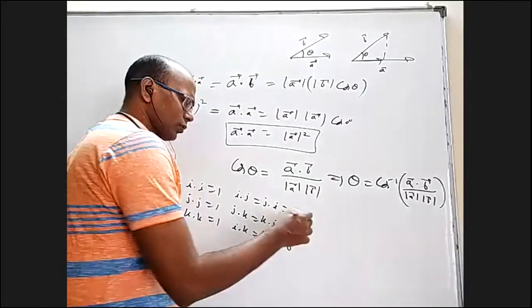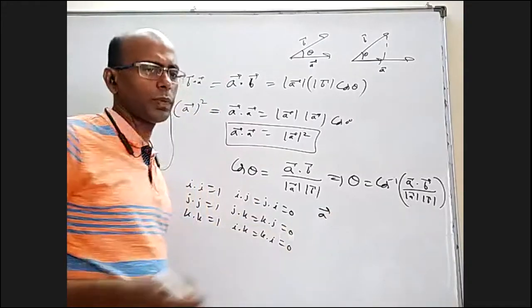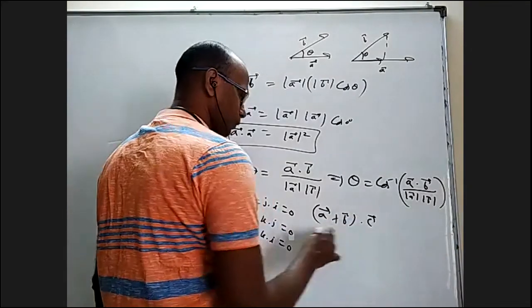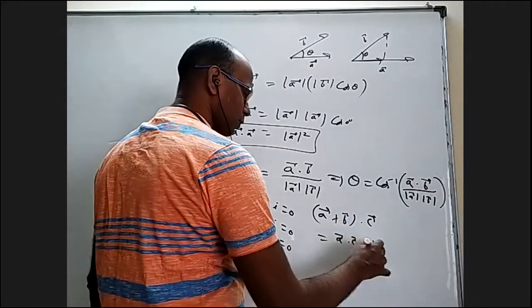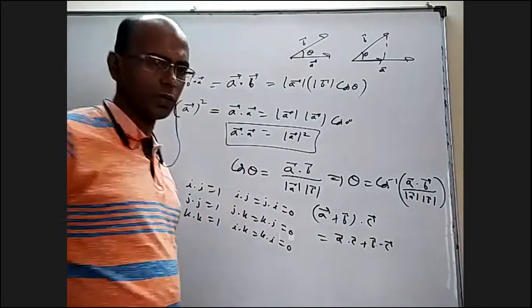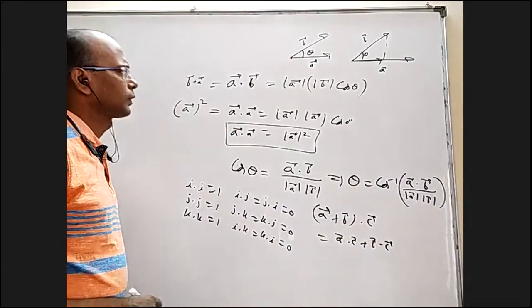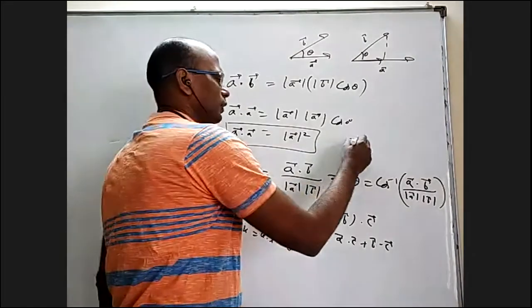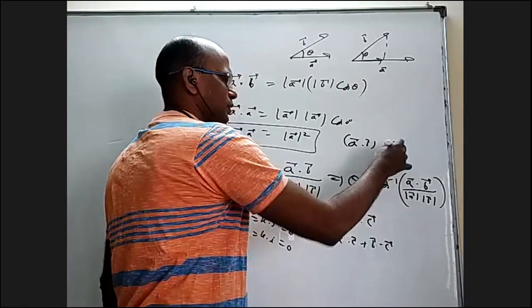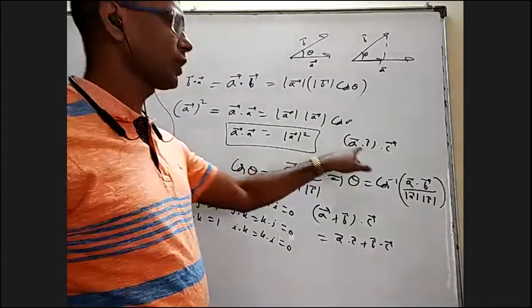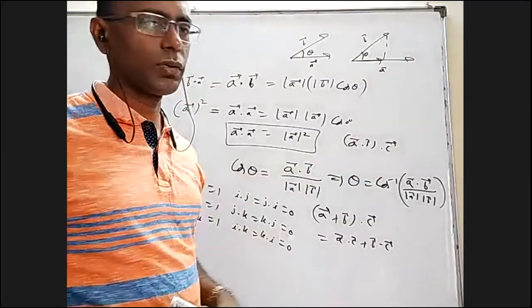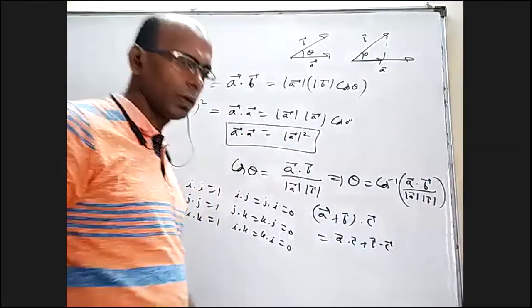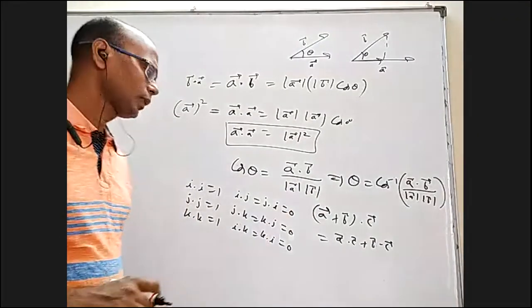And of course, we also have some algebra properties of dot product. A bar plus B bar dot C bar is A bar dot C bar plus B bar dot C bar, something like the distributive law. This is like the commutative law. We have no associative law. We cannot talk about A bar dot B bar dot C bar. There is no such thing, because A bar dot B bar is a scalar number. A number and a vector, we don't have any dot product. So we don't talk about the associative law here. The distributive law can be talked about.